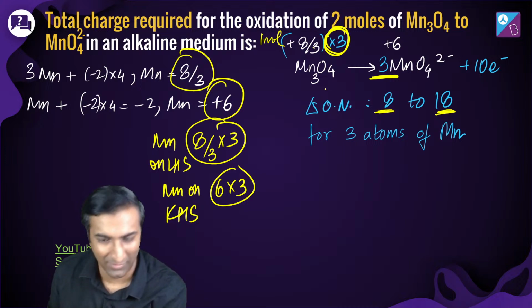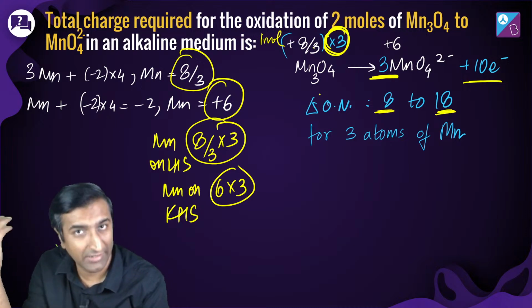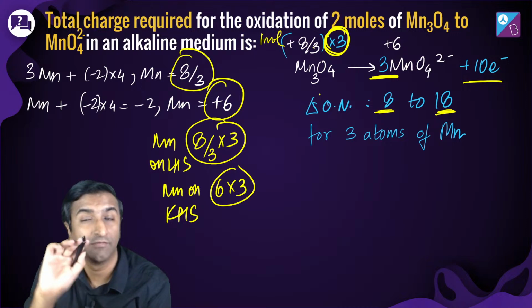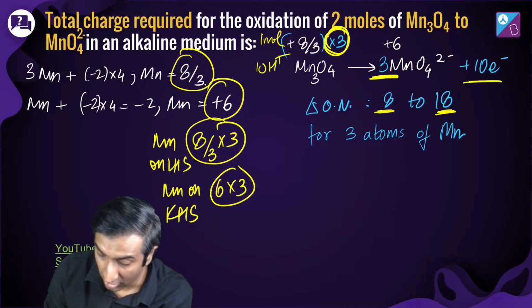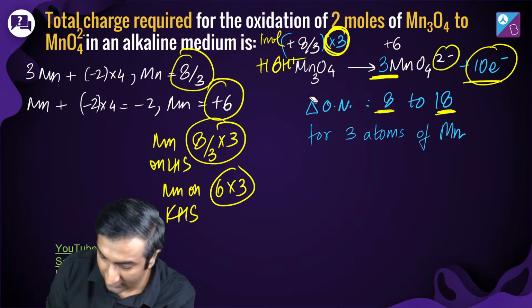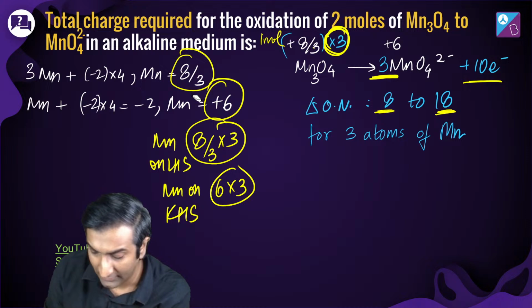Yes, absolutely right, Arman, thank you. Did you follow this way of balancing that I did? It's a shortcut. You can go in detail, balance the oxygens, put H plus. वो आप कर सकते हो, right? Add 10 H plus here. No, not 10 actually. You have to add 16 H plus, right? Why 16 H plus? Because 10 electron plus 6, right? So 16 H plus. वो सब कर सकते हो, but वो जरूरत नहीं है अभी. Maybe that's not necessary right now.